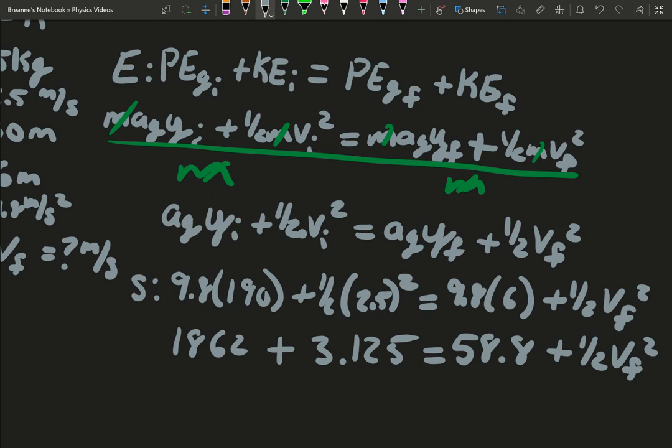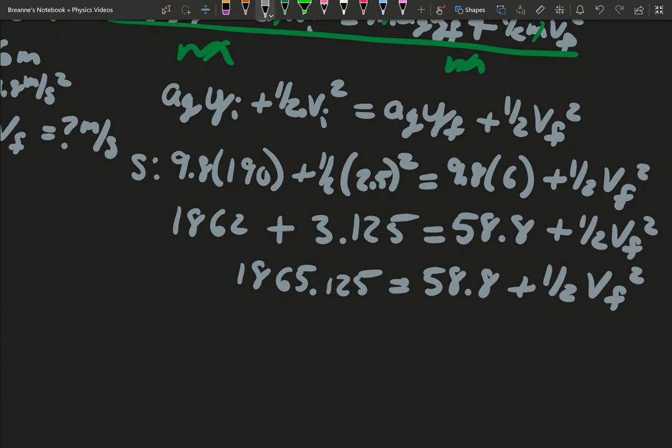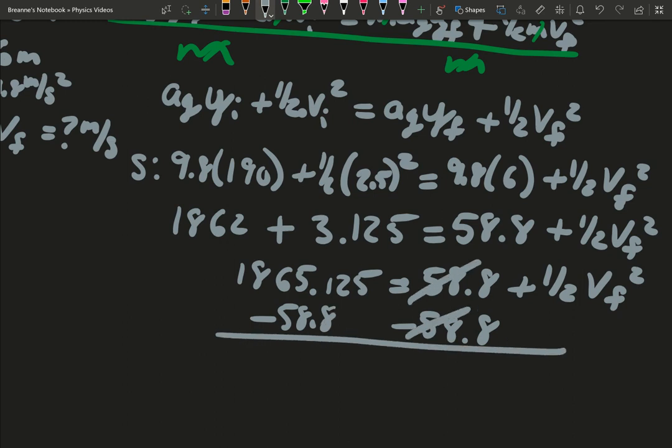You can go ahead and add 1,862 plus 3.125. I'm just adding these up. And you get 1865.125 equals 58.8 plus 1/2 v final squared. We need this on the other side. It's being added, so the opposite of adding is subtracting. So we're going to subtract 58.8.